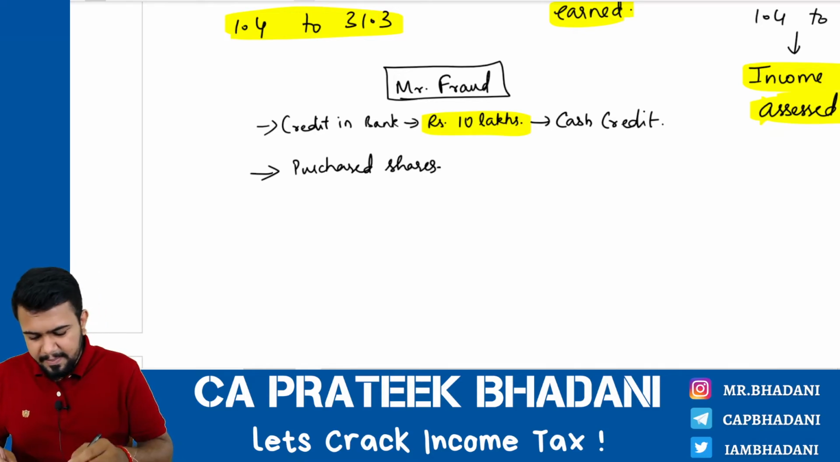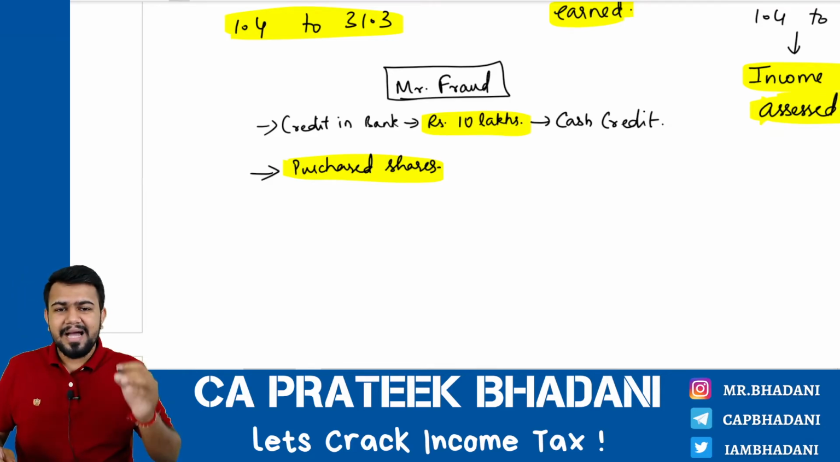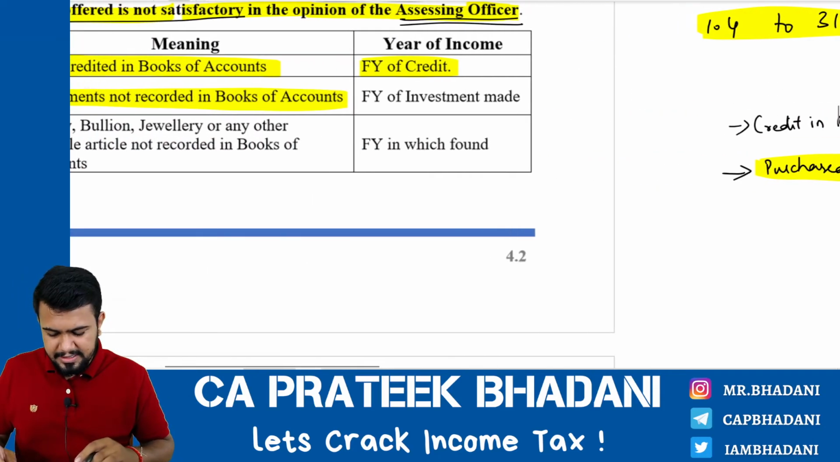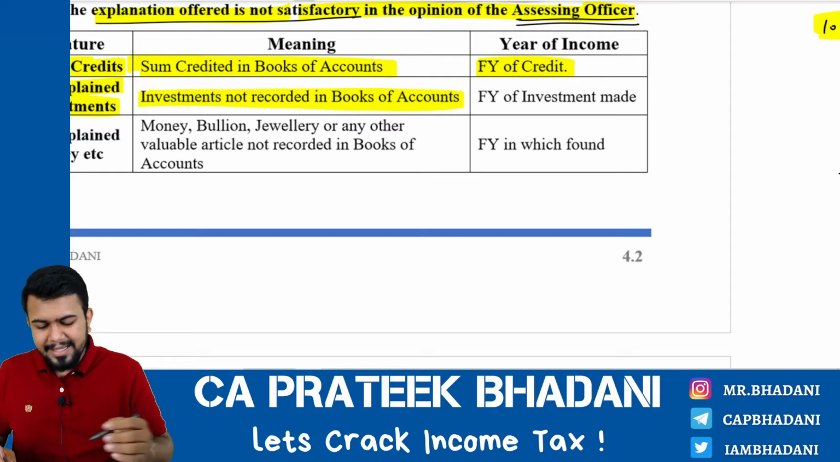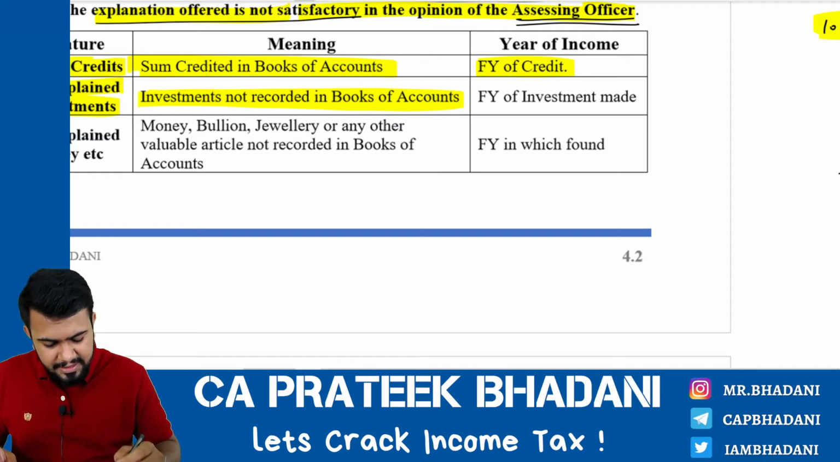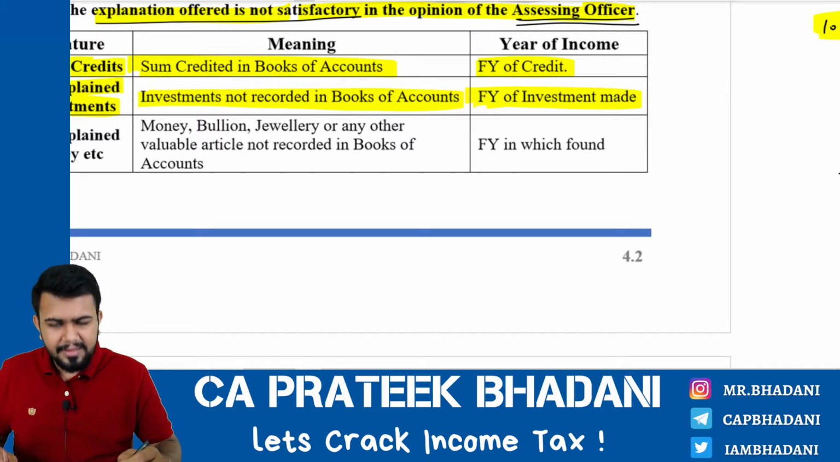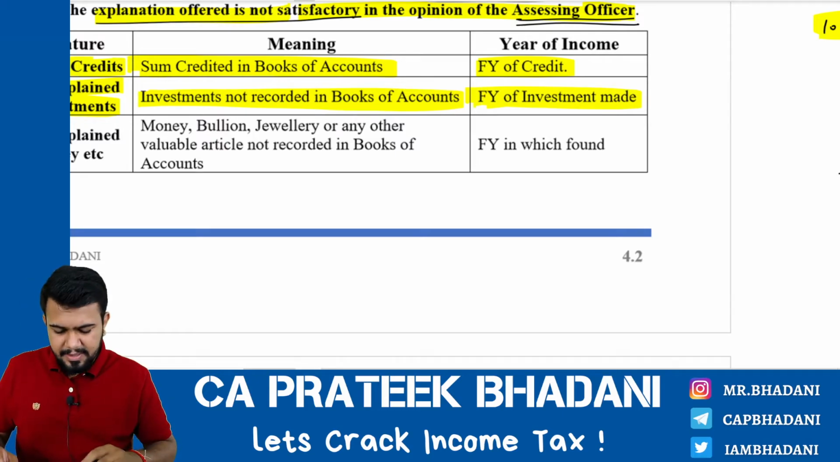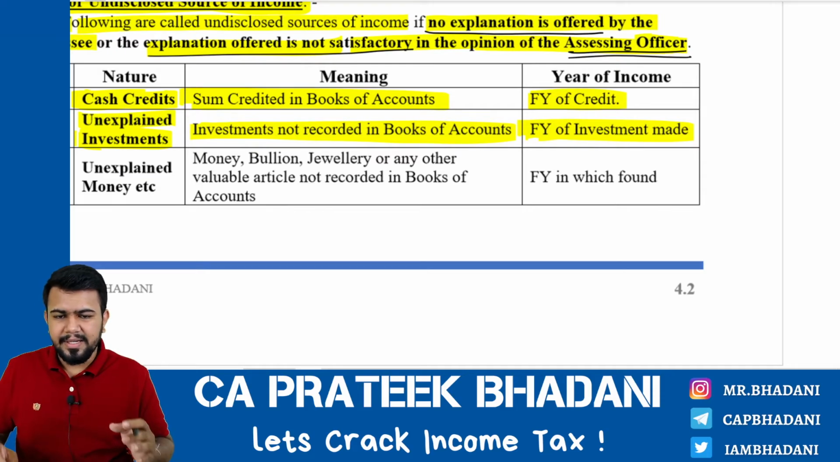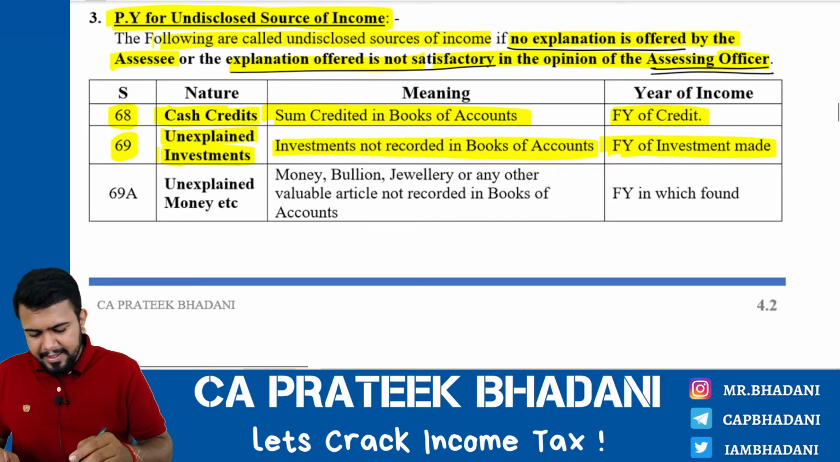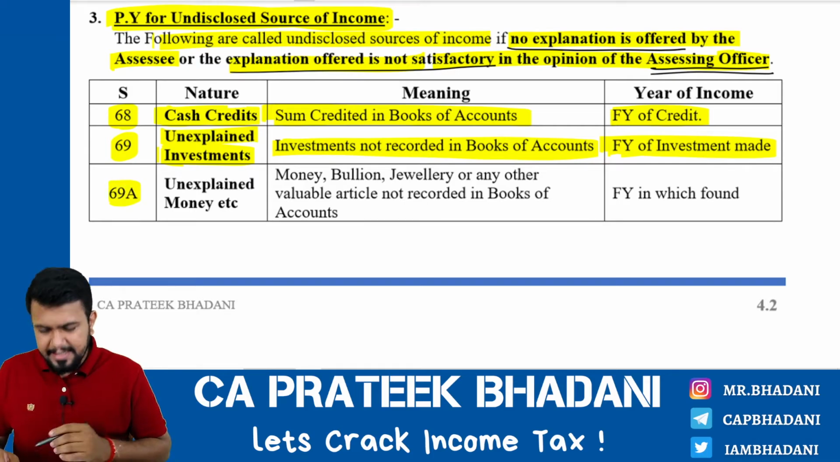In such case, this investment will be considered as undisclosed sources of income under section 69, and it will be considered as income in the previous year, okay, of investment made. That is the year in which the investment is made. Shares is just an example. It can be any investment in property, investment in shares, investment in securities, bonds, anything. Okay. Now, next let's come to section 69A.